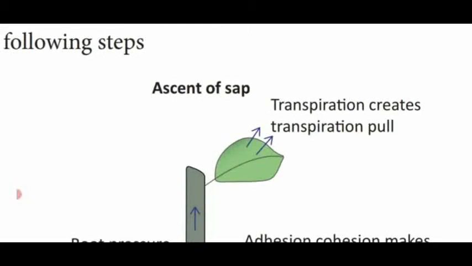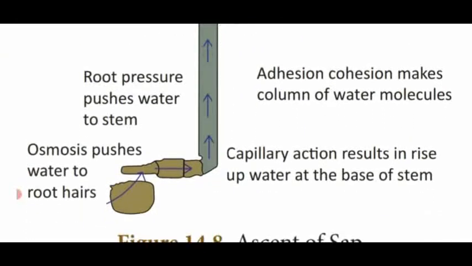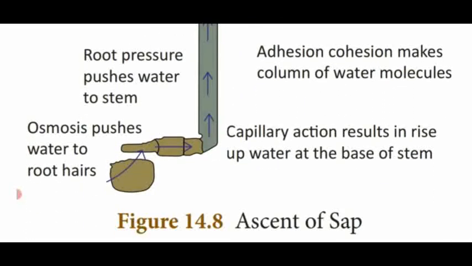A small amount of water is used for the photosynthetic process. The remaining is evaporated in the form of water vapor through stomata by a process called transpiration. Whenever transpiration takes place, it creates a certain pull to move the water in the upward direction. That is said to be transpiration pull. So these are all the different steps which take place in the ascent of sap.